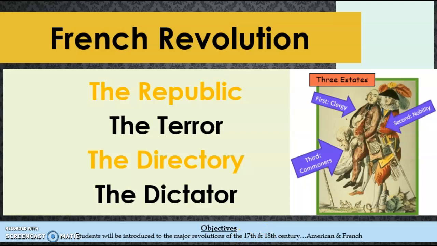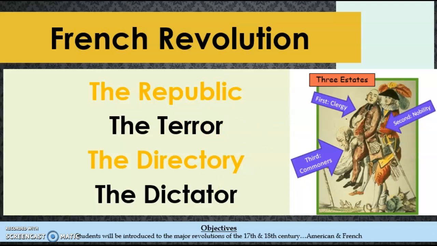He decided to dissolve the assembly and start the National Convention, and he decided to use fear to keep everybody in place. He ended up killing over 40,000 people, including King Louis and his wife, in order to strike fear in the hearts of people and get them to do what he wanted. This period was called the Terror. And so you have our first 2 phases of the French Revolution: the Republic, this establishment of the National Assembly, and the Terror, with Maximilien killing people using the guillotine.